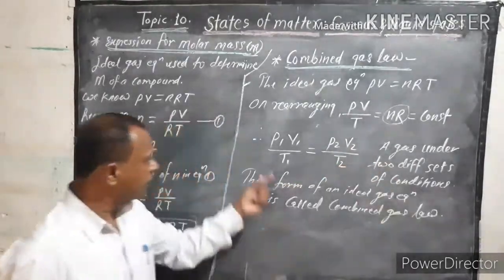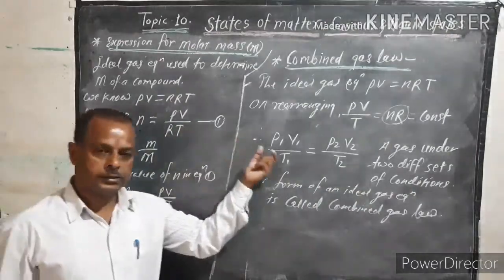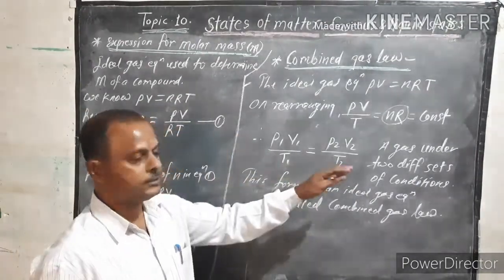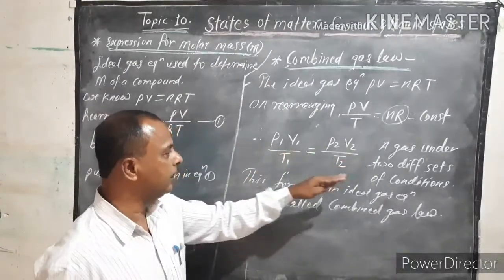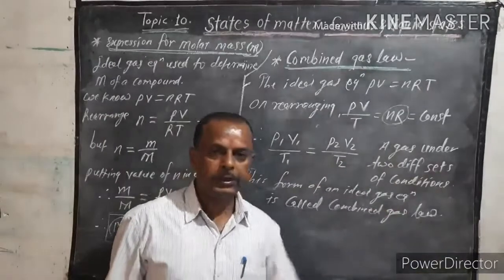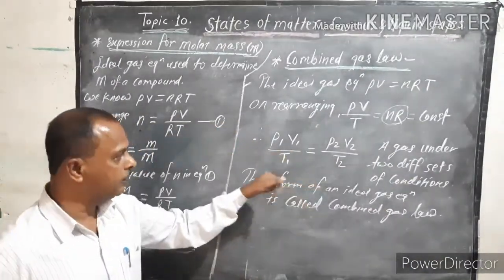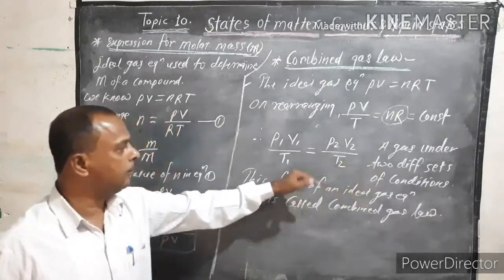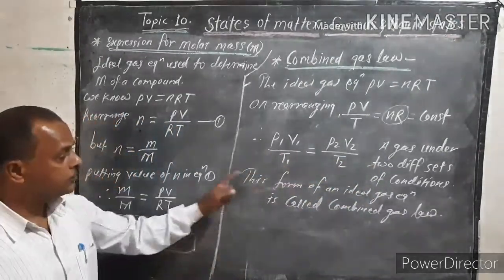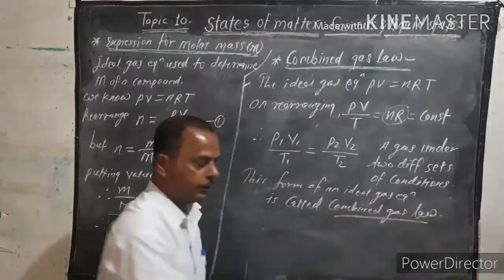What are P1, V1, T1? If the gas is present in state 1, the initial state, and state 2, the final state, it is a gas under two different sets of conditions. So this form of the ideal gas equation is called the combined gas law.